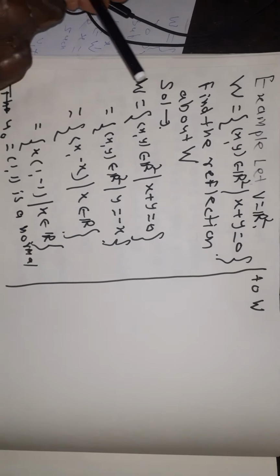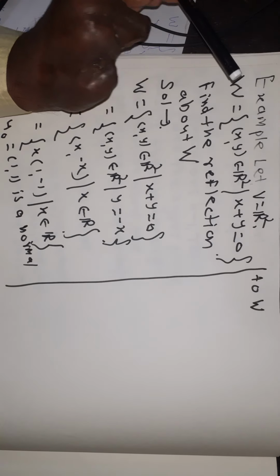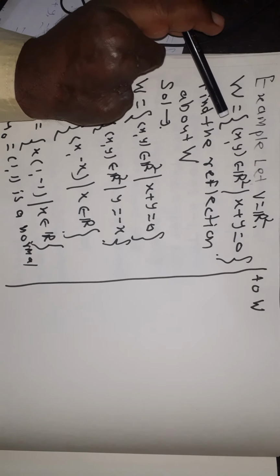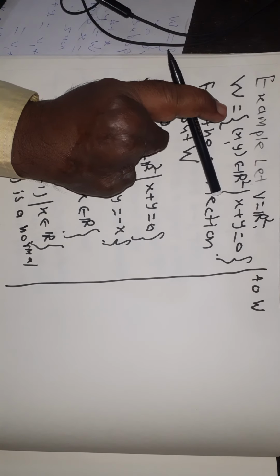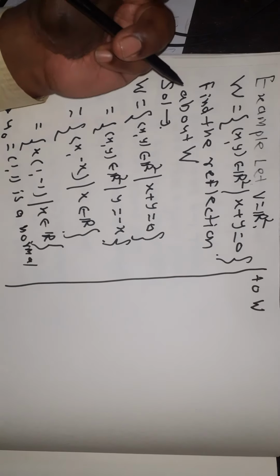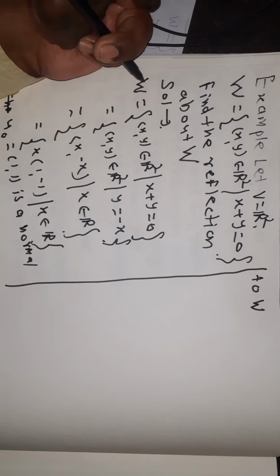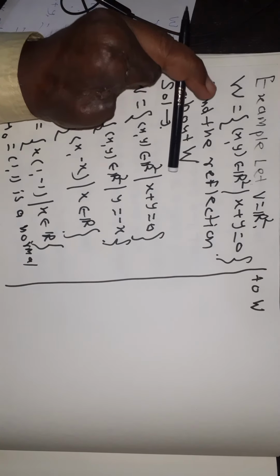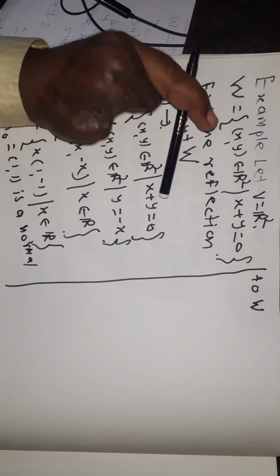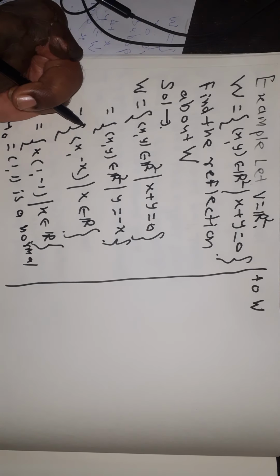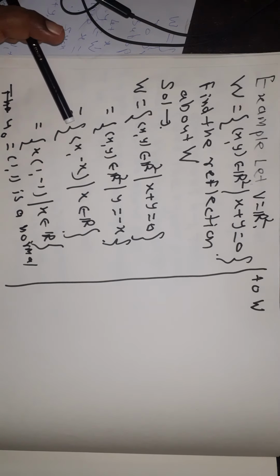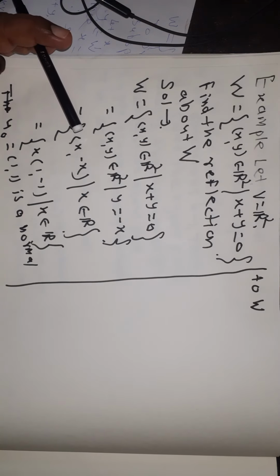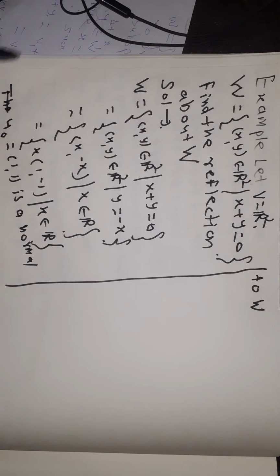See here, example: let V is equal to R2. W is the set of the points (x, y) belonging to R2 so that x plus y is equal to 0. Find the reflection about W. Solution: W is equal to (x, y) belonging to R2 so that x plus y is equal to 0. It is the set (x, y) belonging to R2 so that y is equal to minus x. It is the set of the points (x, minus x), x belongs to R, which is x times (1, minus 1), x belongs to R. Let u0 is equal to (1, 1), a normal to W.